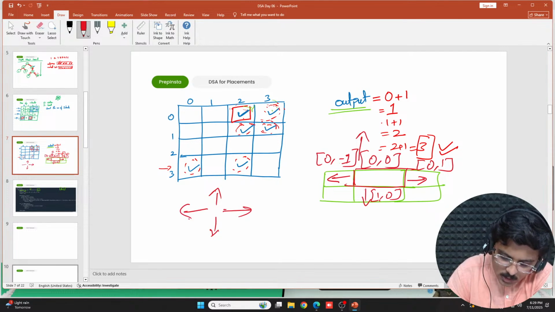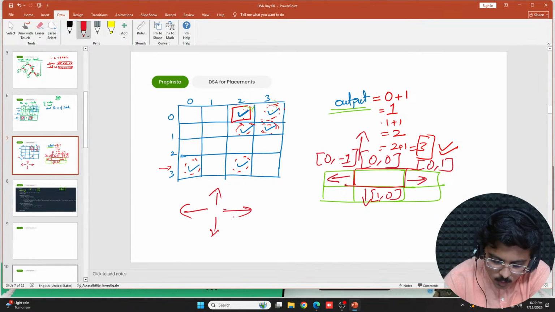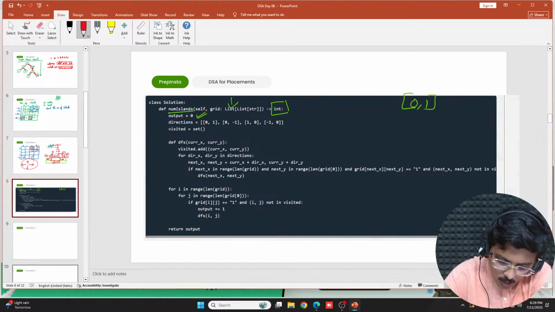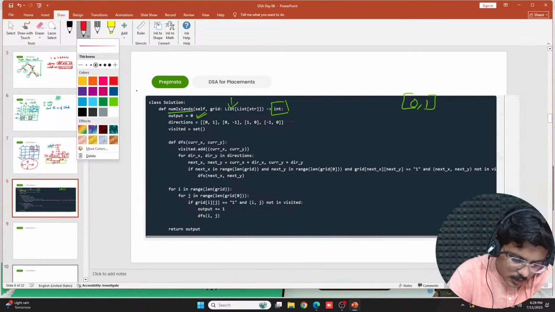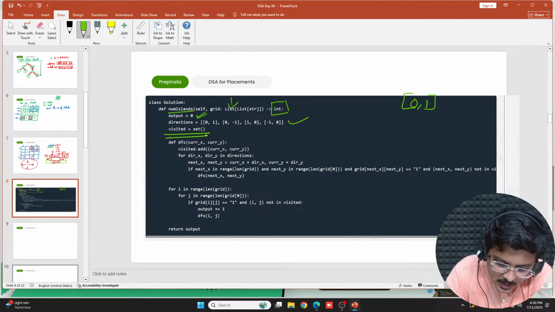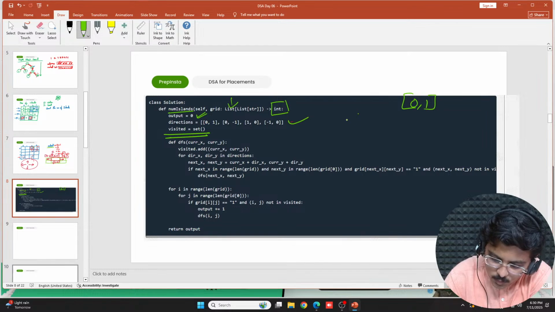Why are we using just these 4 directions? The reason is, it is a 2D matrix, and only these 4 directions can fulfill our purpose. So these are the directions written here. Now I have a visited set, where I can store the traversed values. So I'll have a visited set where I would store traversed vertices.